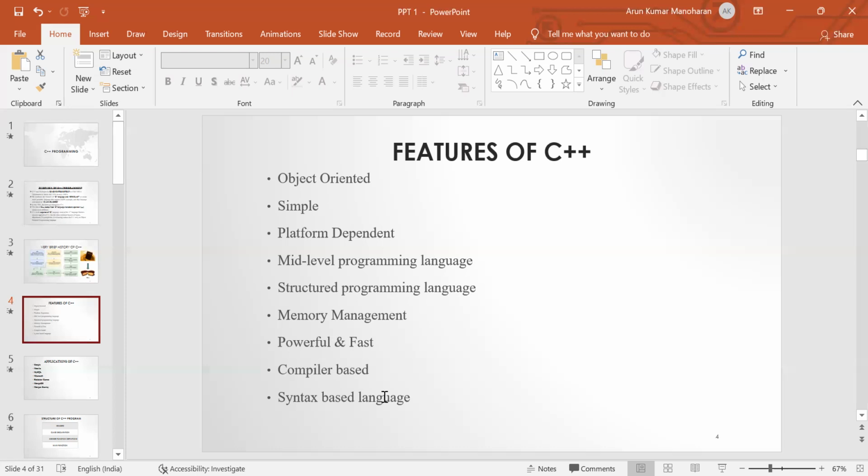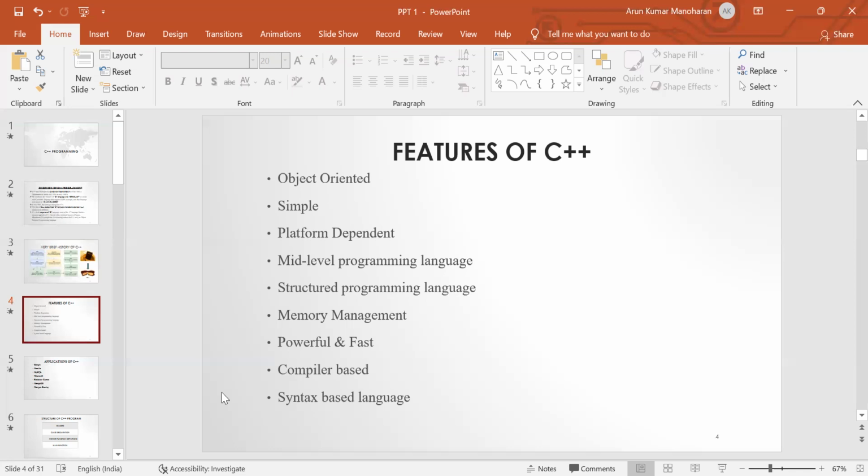And then this one is also a syntax based language. While writing programs in C++, you have to follow the syntax. So these are some of the features of C++ programming language: object oriented language, simple, platform dependent language, middle level language, structured programming language, memory management, powerful and fast, compiler based language, and syntax based language.